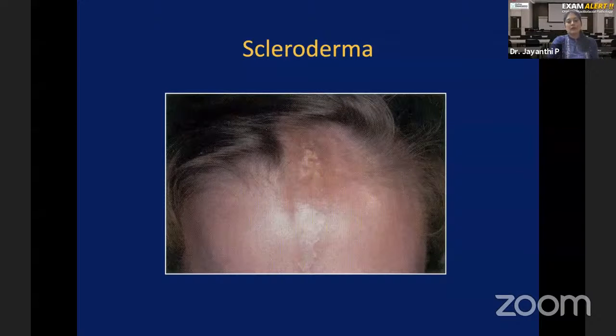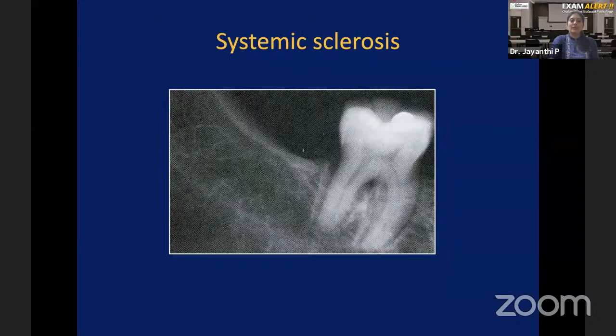Now if you take a radiograph of a patient who is having systemic sclerosis, for some other reason, you will be able to appreciate one unique, characteristic feature. There will be generalized widening of periodontal ligament space. What is this periodontal ligament space? This is the tooth crown. This is the root. Root is lined by cementum. Next to that cementum, you see one white radiopaque line.